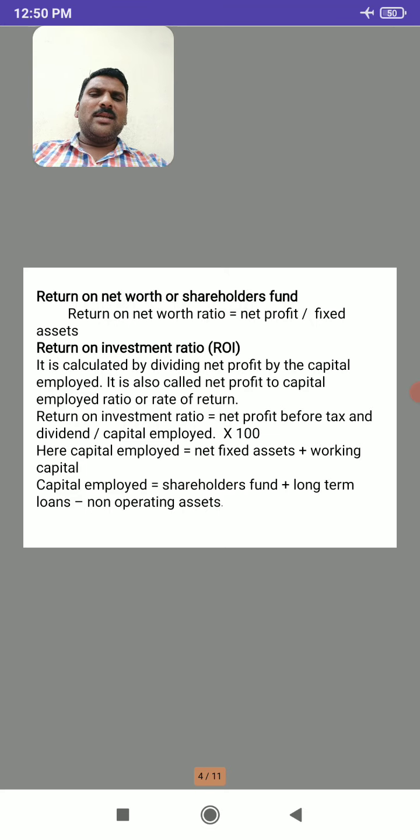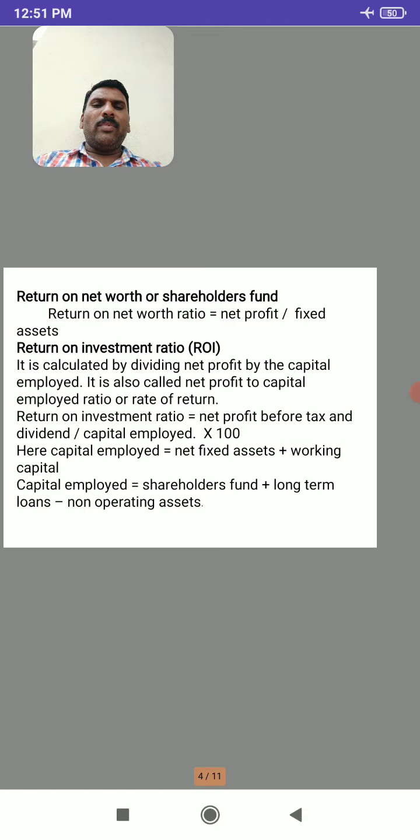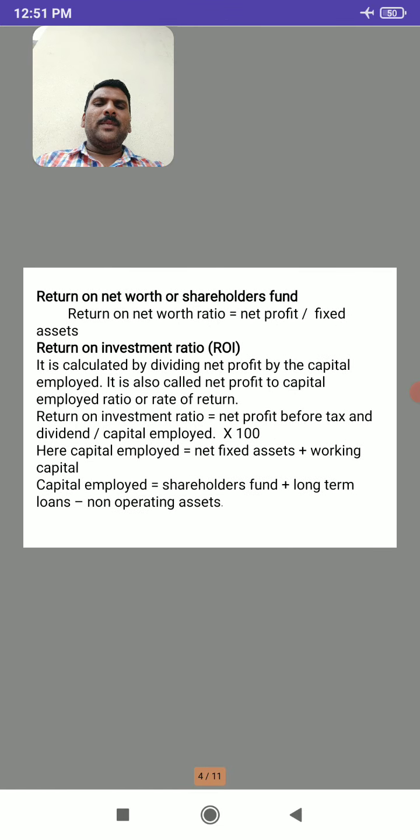Next is return on investment ratio. This is a very important ratio. ROI is also called ROI ratio. It is calculated by dividing net profit by capital employed. Here again the word capital employed is used. What we mean by capital employed we will see. It is also called net profit to capital employed ratio or rate of return. Rate of return means what is the rate of return on the invested amount or the investment.